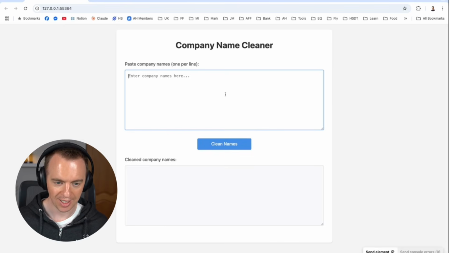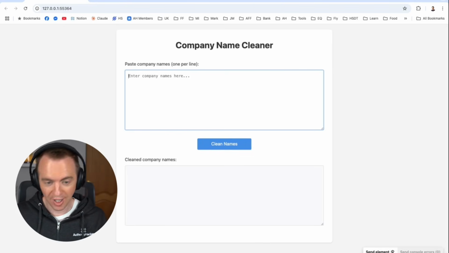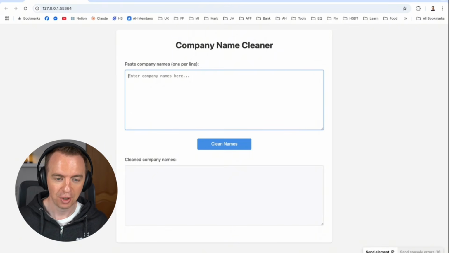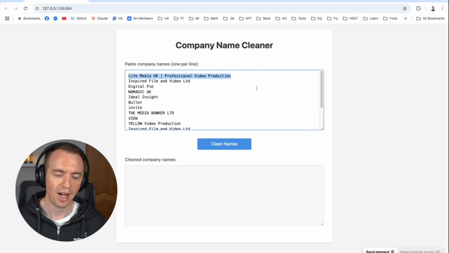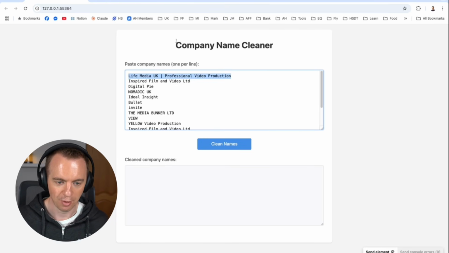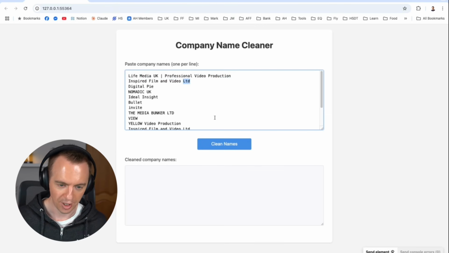Okay, so just to show you another example of something really simple you can do inside Windsurf, I built this company name cleaner. Quite often when you're doing prospecting for link building or for sales outreach, you'll get a list of company names and it might look something like this. This is probably pulled from the title tag of the website or from somewhere else, or has LTD or LLC in the name, and you want to clean that.